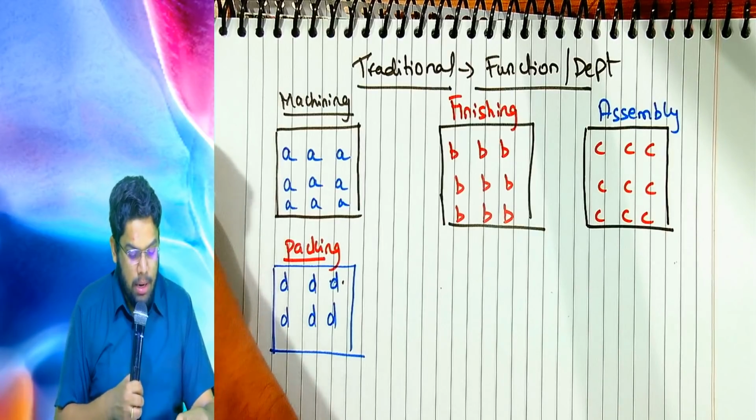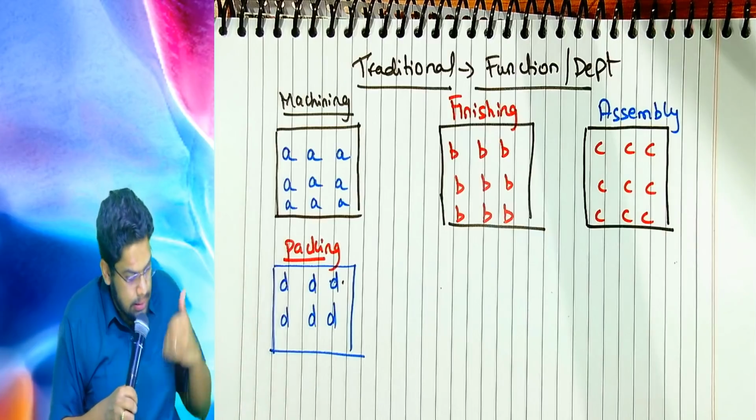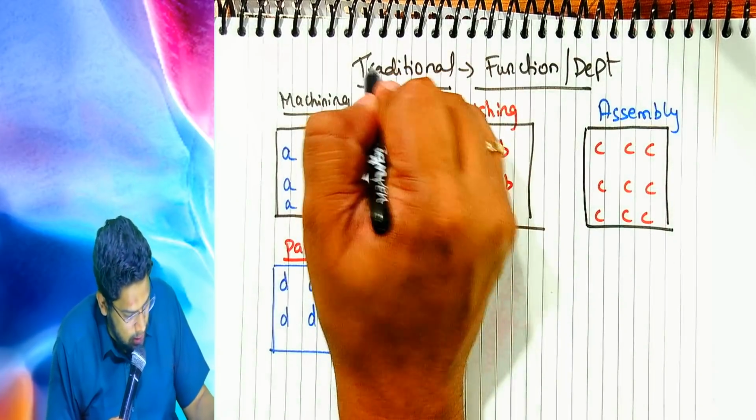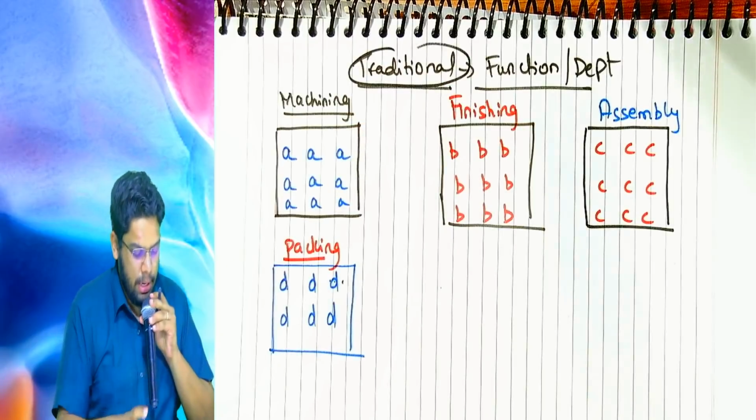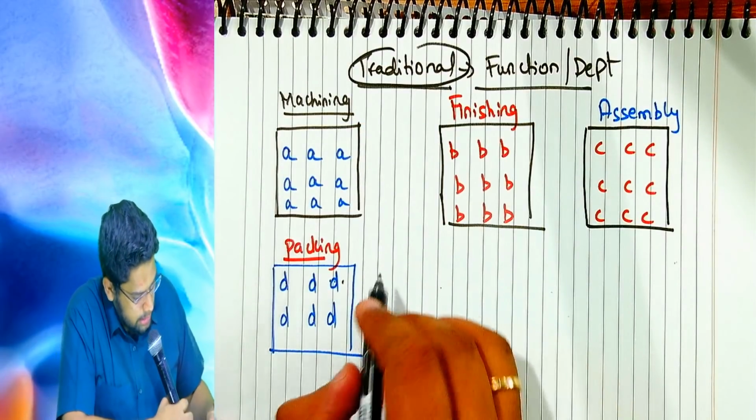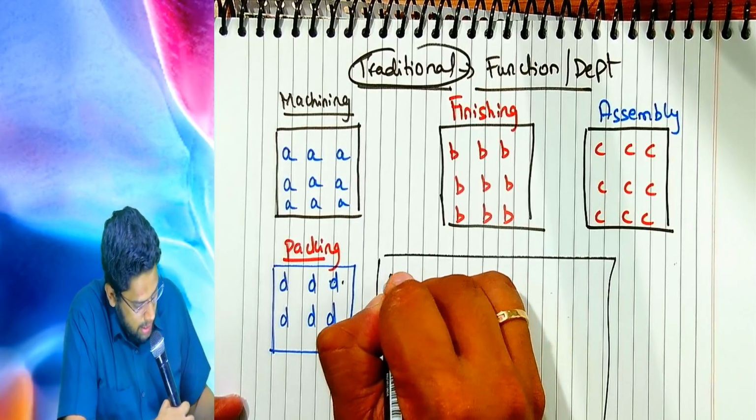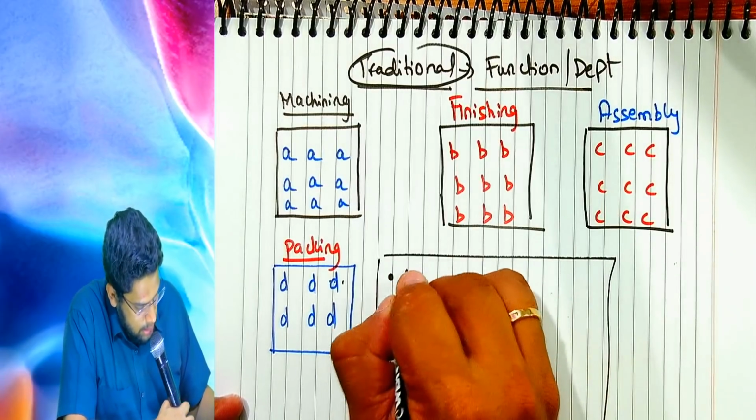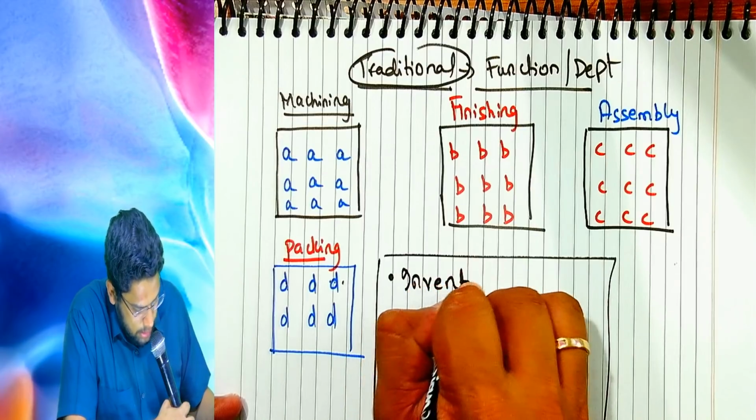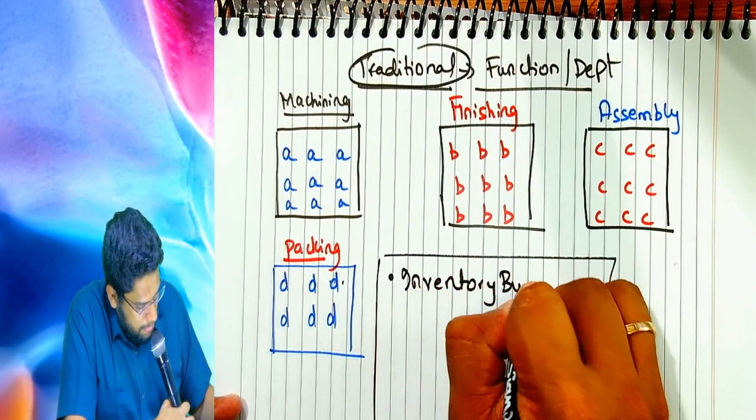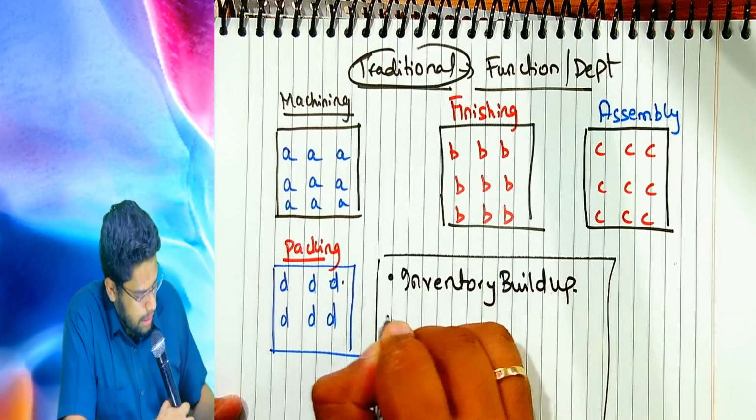Is this cellular manufacturing? No. This is the traditional method, function-wise or department-wise. Now, because of this method, what are the problems that you will encounter? Number one, the first problem you will encounter is inventory build-up. Can you tell me how?